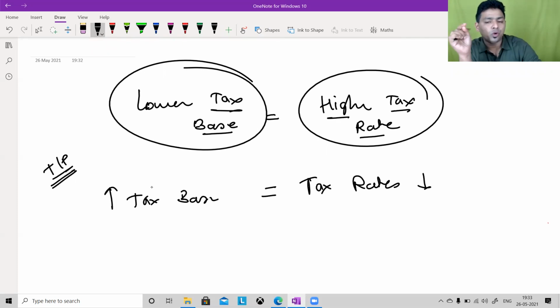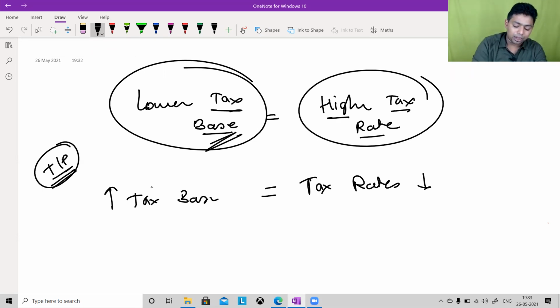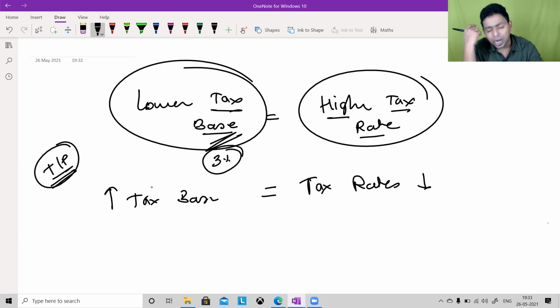Right now, with exceptions, none of you might be a part of the taxpayer community. I'm a proud taxpayer. I feel proud when I talk about this, that I am no more taking benefit from the government of India for free of cost. But you people and many people around you are taking a lot of benefit from the government of India and the government of the state for free. But you are not paying for it. Somebody else is paying for it, and that particular base is very low, hardly 3% of the population of India. I'm saying hardly 3%.